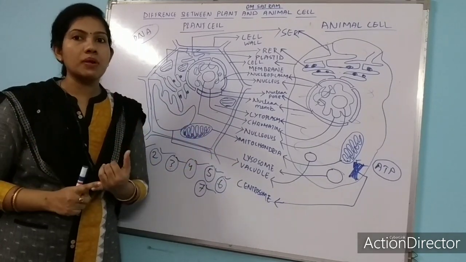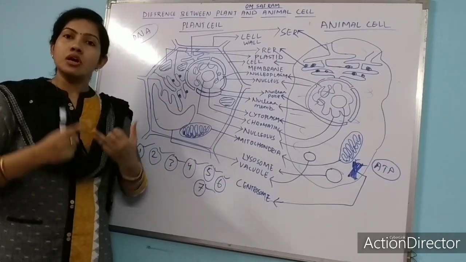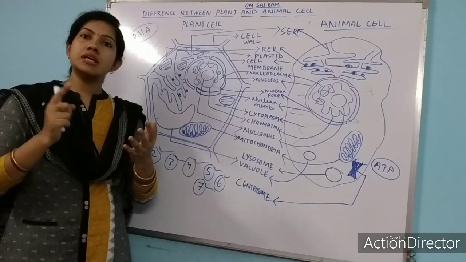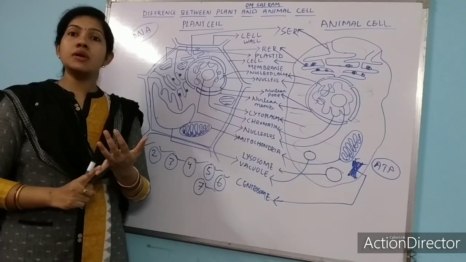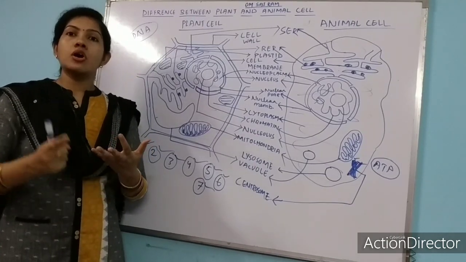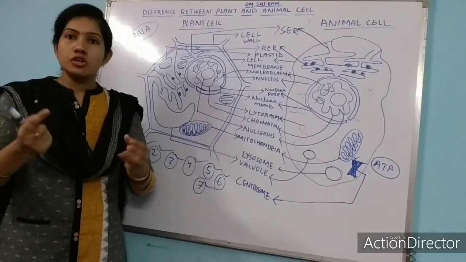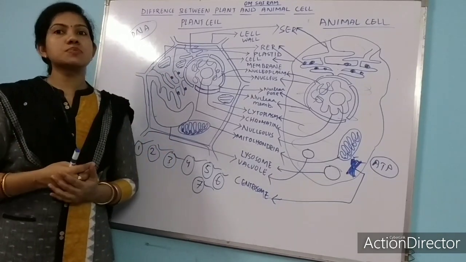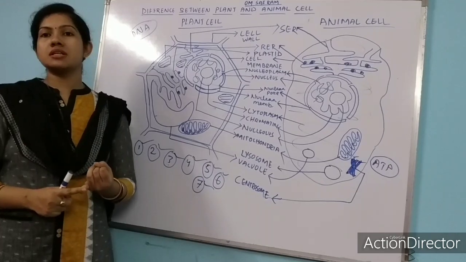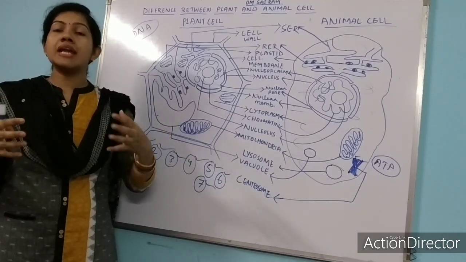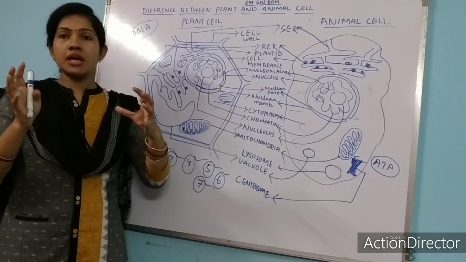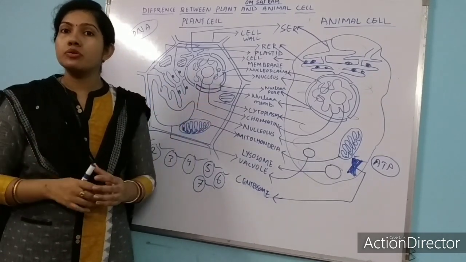That is about chloroplast. What about chromoplast? Chromoplast is a coloring pigment, meaning it is generally yellow, brown, or orange-red in color. So chromoplasts are the coloring pigment. Where is it present? It is present in the flowers, and in ripened fruits and ripened vegetables. I have shown you in the video about tomato.